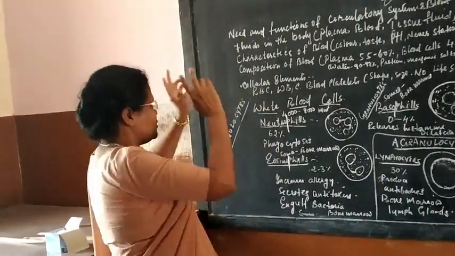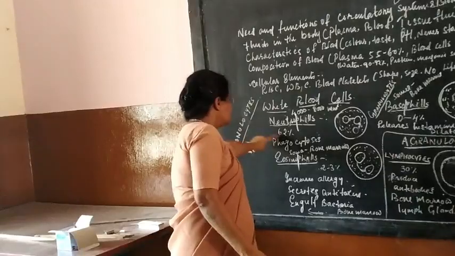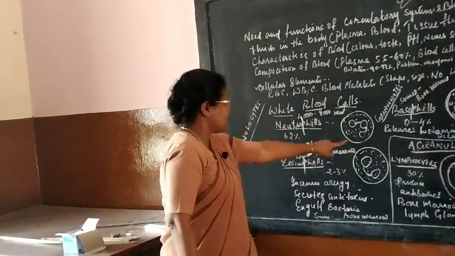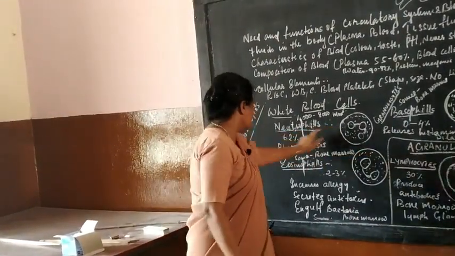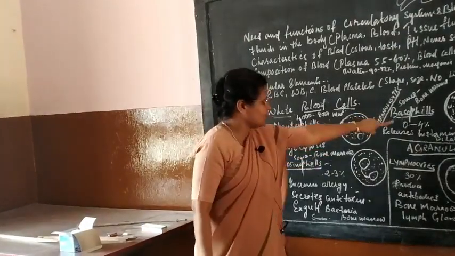WBC, I said, has 2 main categories: granulocytes and agranulocytes. Granulocytes have 3 types: neutrophil, eosinophil and basophil.